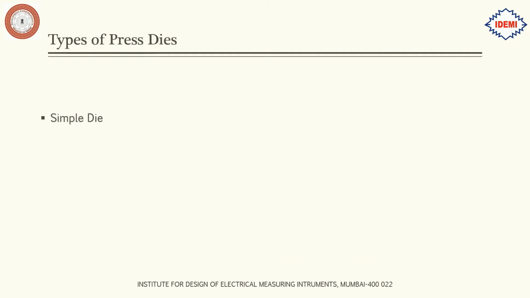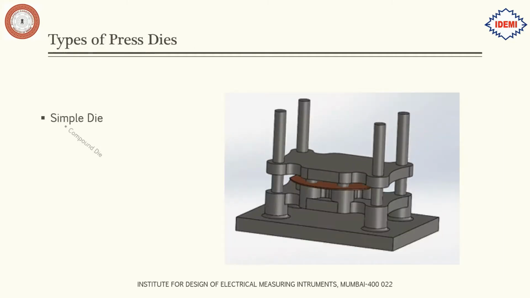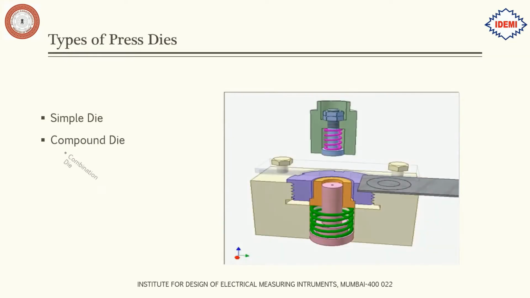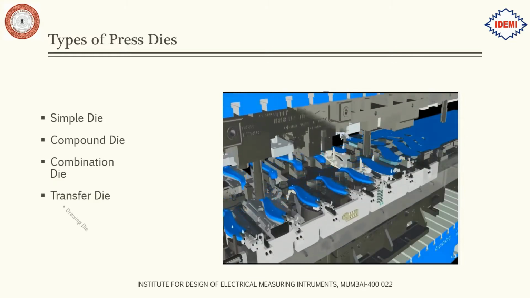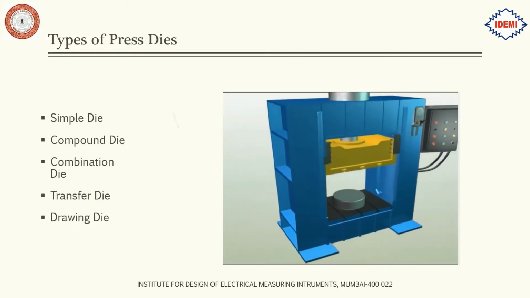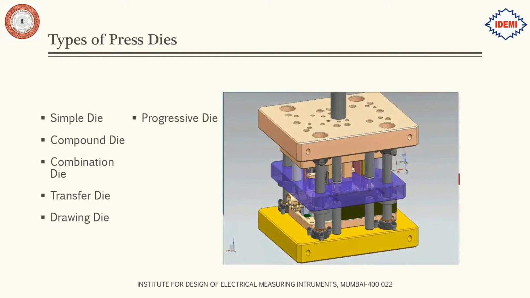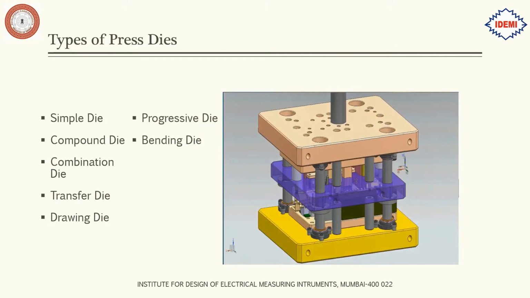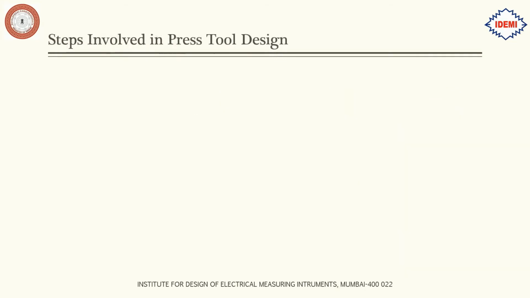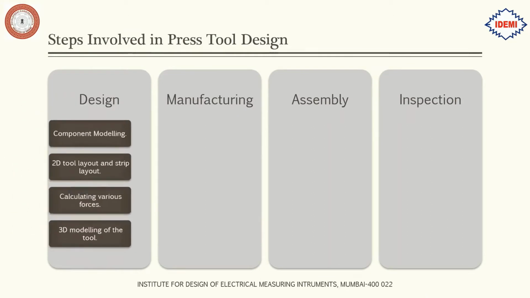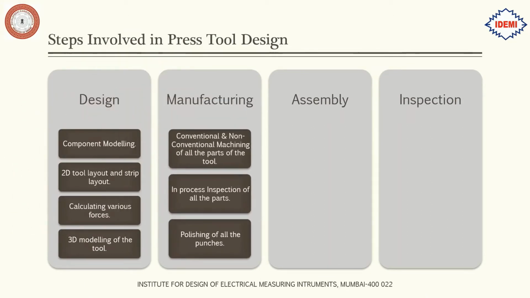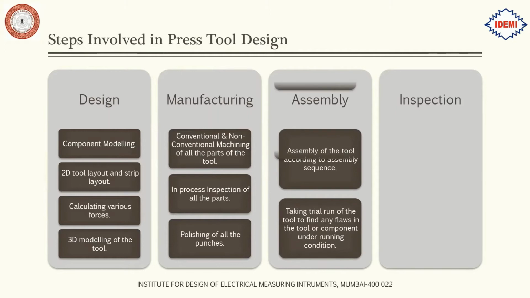Next, we will be seeing some of the common types of press dies such as simple dies, compound dies, combination dies, transfer dies, drawing dies, progressive dies, and lastly, bending dies. We will also look at some of the steps involved in the press tool design, from design aspects, manufacturing aspects, assembly, and inspection.